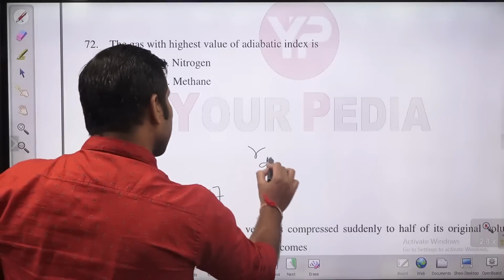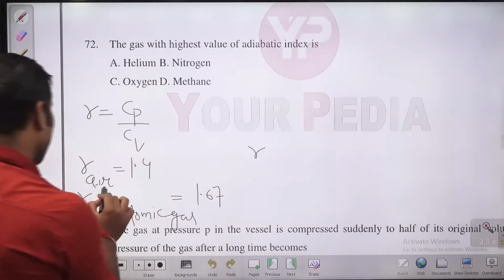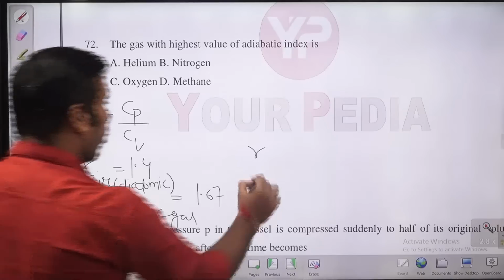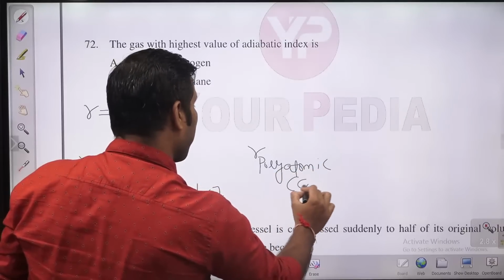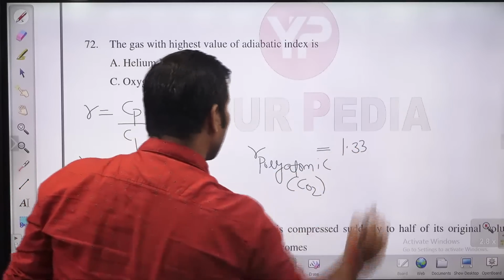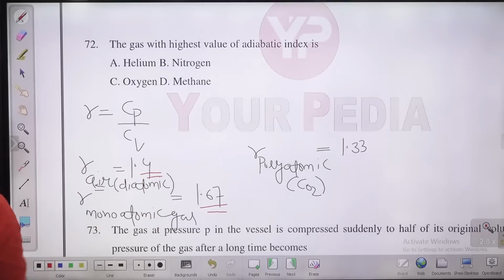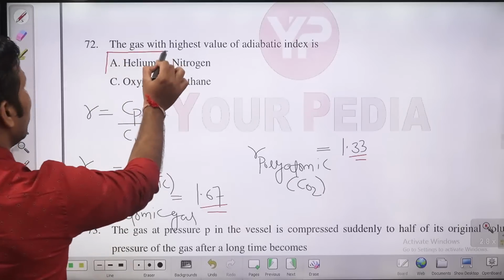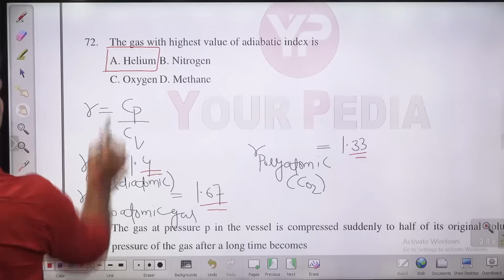Gamma for diatomic gases, air or kinds of diatomic gases, is 1.4. For polyatomic, kinds of exhaust gases like CO2, it is close to 1.3, 1.33. So for monoatomic gases it is highest, 1.67. For diatomic gases it is 1.4. For polyatomic gases it is 1.3. Helium is a monoatomic gas, so this will be highest for helium. So A is the answer for this question, guys. Let's move to the next question, question number 73.